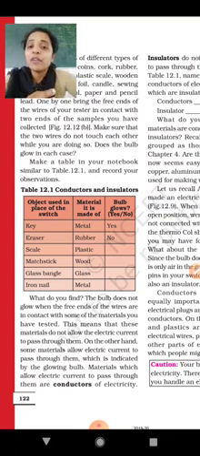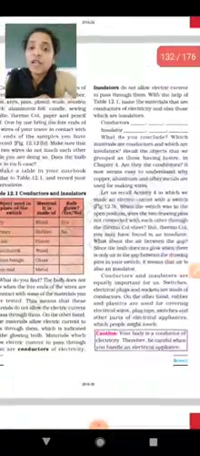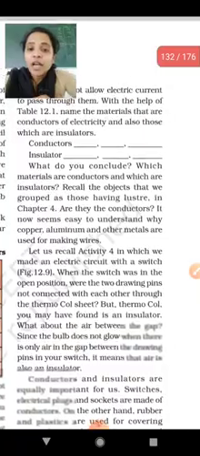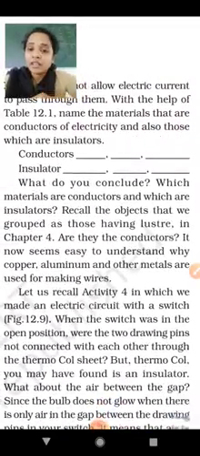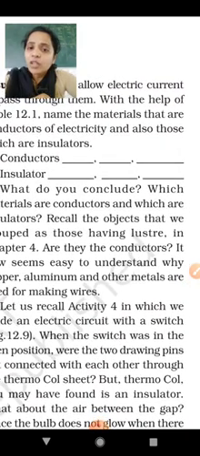So here in this table we have two conductors. The first one is the key and the last one is the iron nail. Both are made up of metal, so they allow the current to pass from one end to the other end, so they are considered conductors, and the remaining were insulators. Here, as we have defined the difference between conductor and insulator, you have to fill in two or three examples of each. Already we have done it in table 12.1. So conductors: key, iron nail. And insulators: plastic scale and rubber, and that's all.